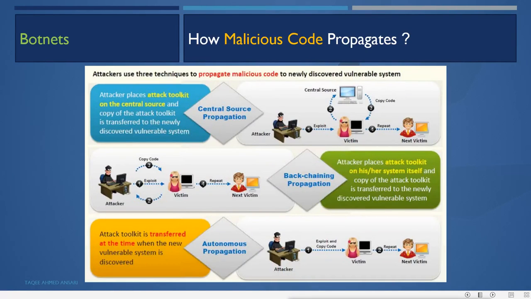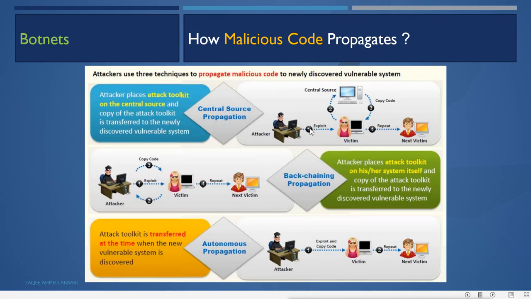Now, how does malicious code propagate? The attacker uses three techniques to propagate the malicious code to newly discovered vulnerable systems. First, central source propagation. In this, the attacker places the attack toolkit on a central source, and a copy of the attack toolkit is transferred to the newly discovered vulnerable system. That means the central source will be there, and then it will copy the code to the new victim and then repeat for the next victim.